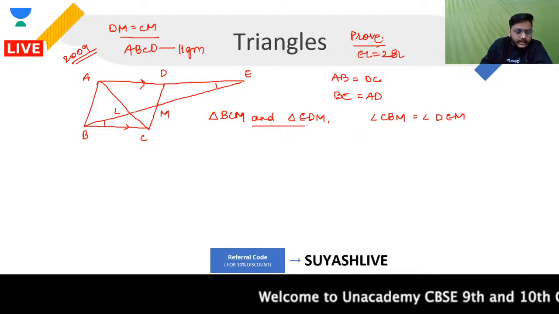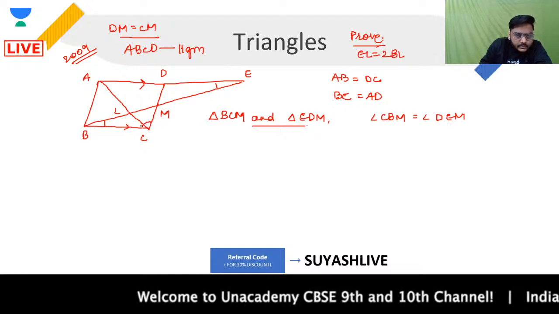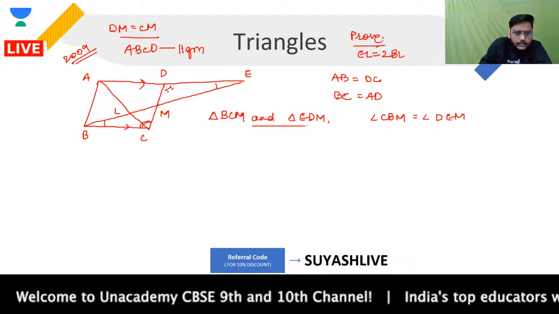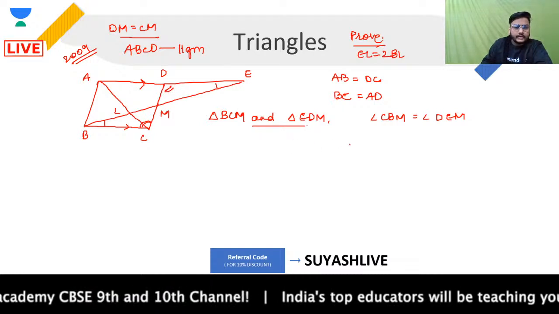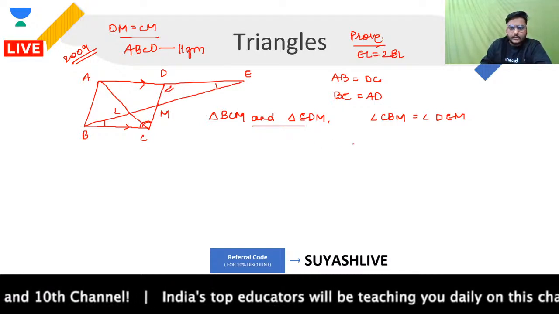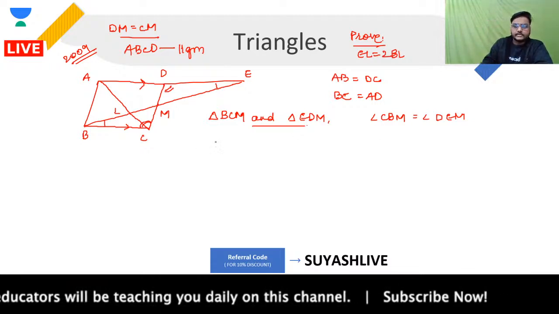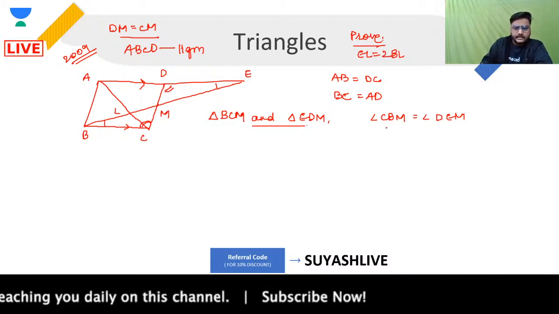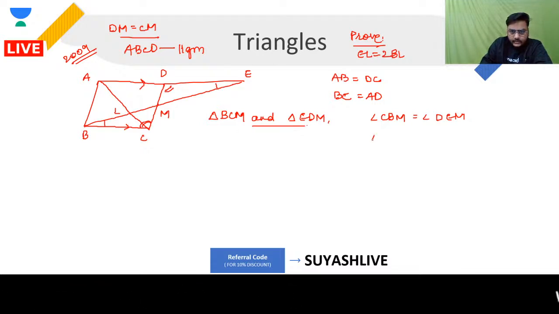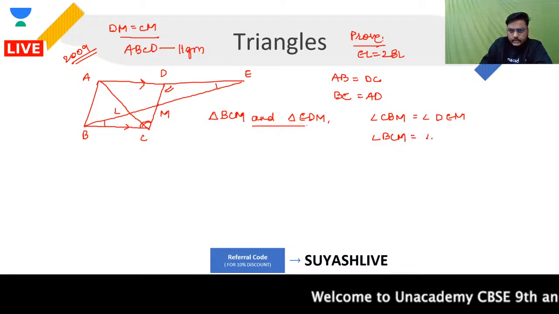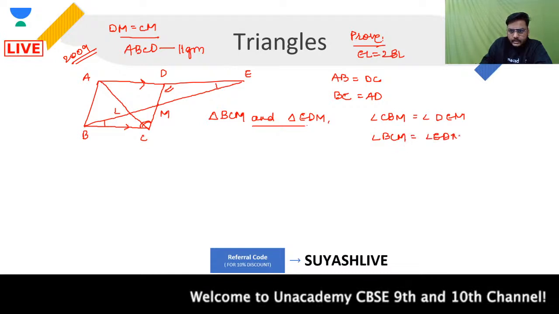In the same way, if you focus, this angle will be equal to this angle. So these two angles are equal, and we can say this because AAS is a congruency criterion. So from here I can say that angle BCM is equal to angle EDM.